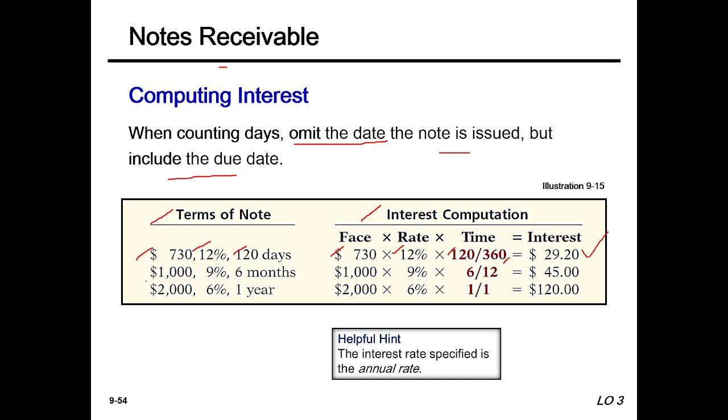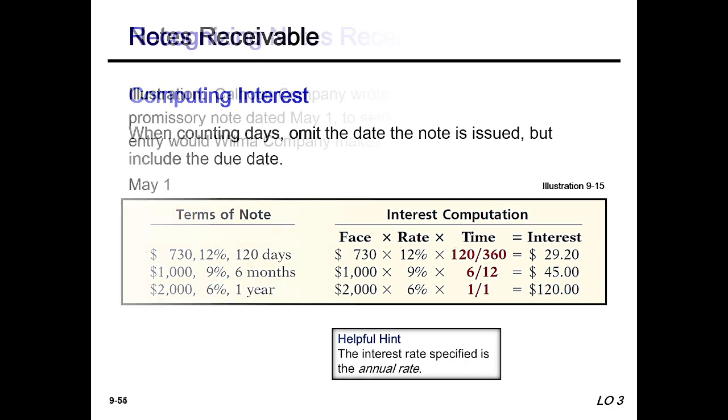Number two, $1000 at 9% for 6 months. So 6 by 12, and this amount is the interest. And $2000 at 6% for 1 year. After computing, we get one by one, that means 1 year. So this is the computation of interest on note receivable.